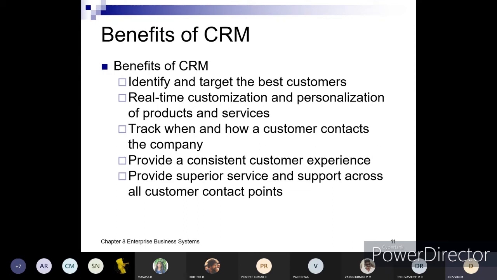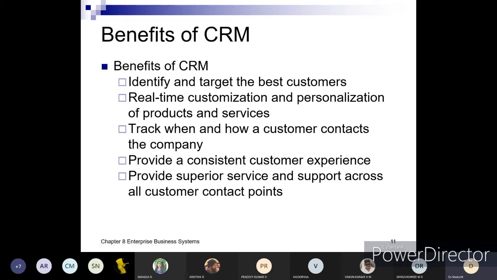So those are some website customers, who log in to the company's website portal and try to get more information about the products and services. Based on these categories, they can easily push the advertisement or promotional details about their products, right? So it very much helps to track when and how a customer contacts the company, and provides a consistent customer experience.